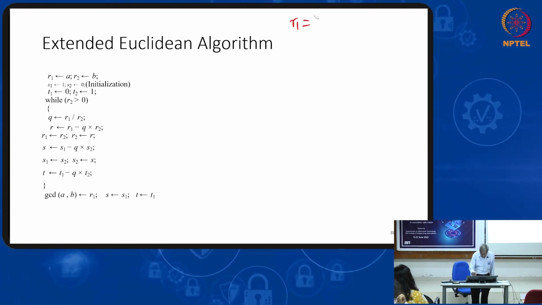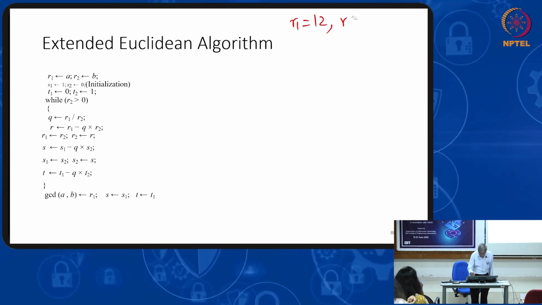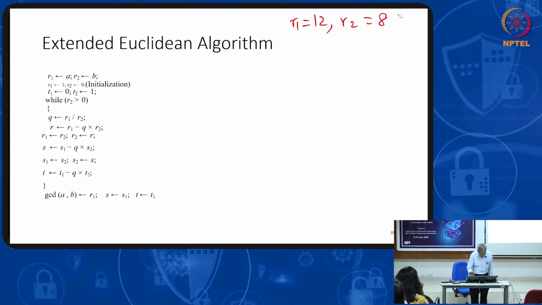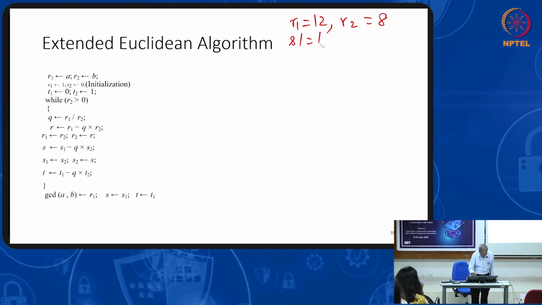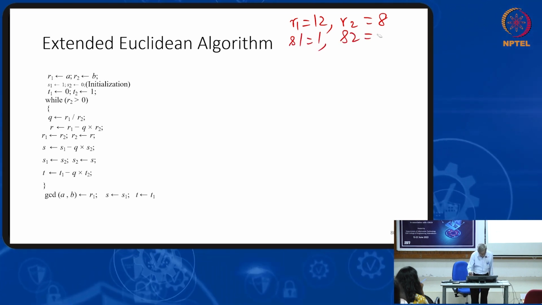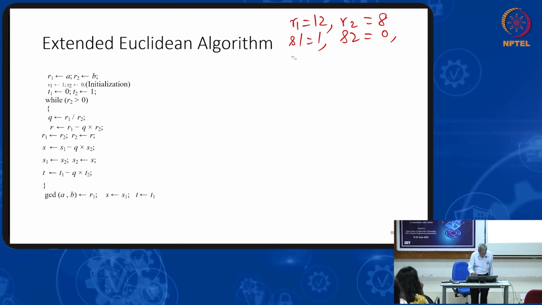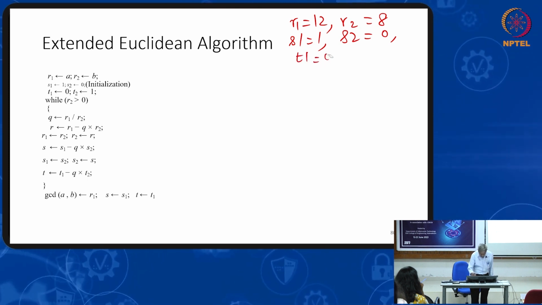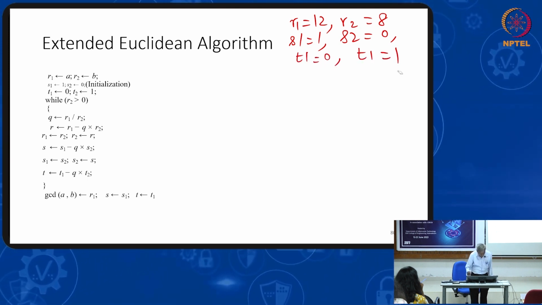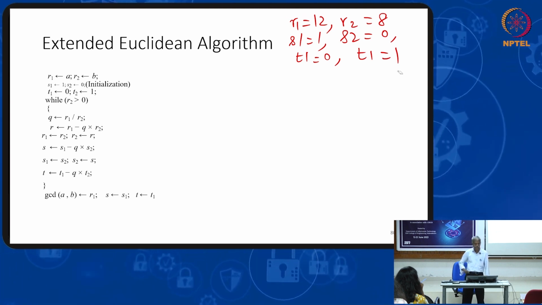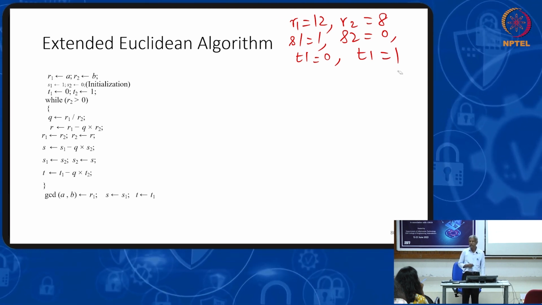With this, if I am proceeding, now I want to find the greatest common divisor, once again, R1 equal to 12, R2 equal to 8, S1 equal to 1, S2 equal to 0, P1 equal to 0, P2 equal to 1. Now you check whether R2 is greater than 0.